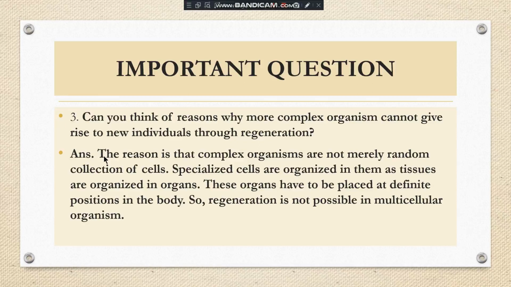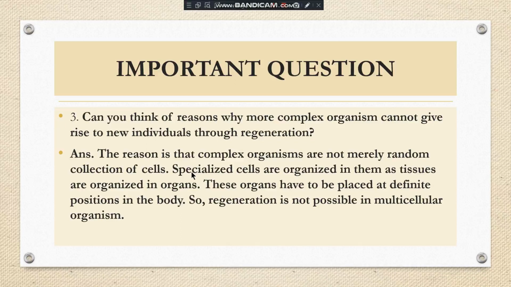The answer is that complex organisms are not merely a random collection of cells. They do not have the same type of cell. Multicellular organisms have specialized cells which do special functions. So specialized cells are organized into tissues, and tissues are organized into organs.